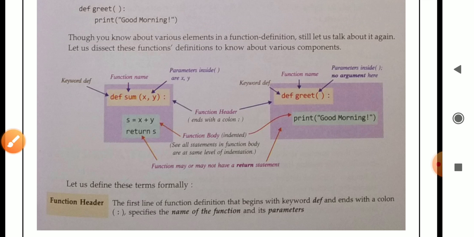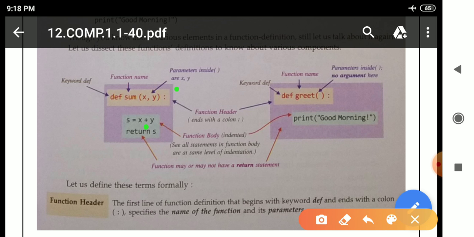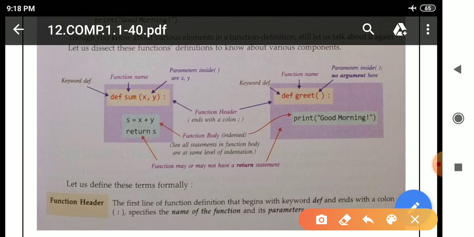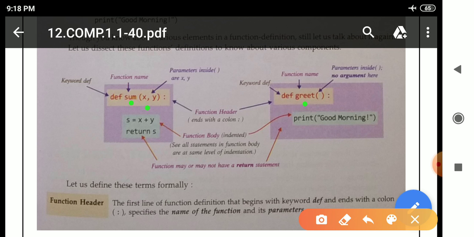Function header. What do you mean by function header? The first line of function definition that begins with keyword def. Def is a keyword, the full form of def is definition, and it ends with colon. We can see here colon is there at last in this also. So this is known as function header. It specifies the name of function and its parameter. The name of function is there and parameter is also there.